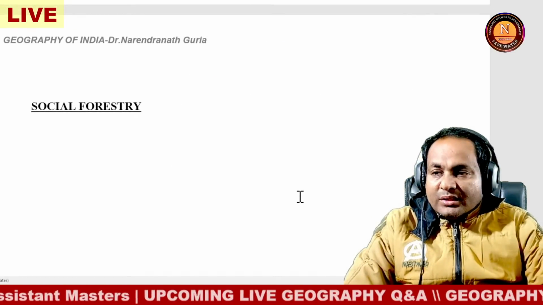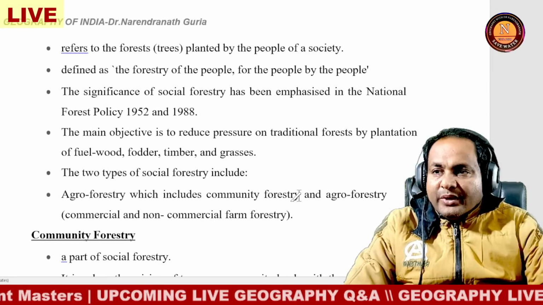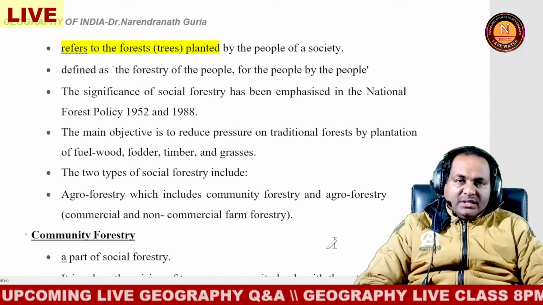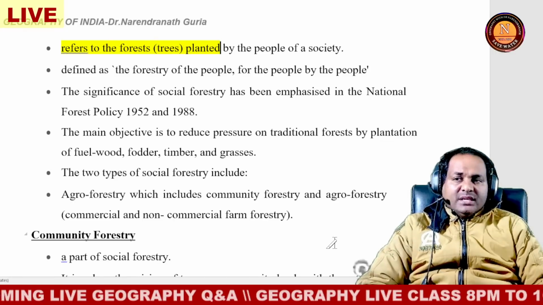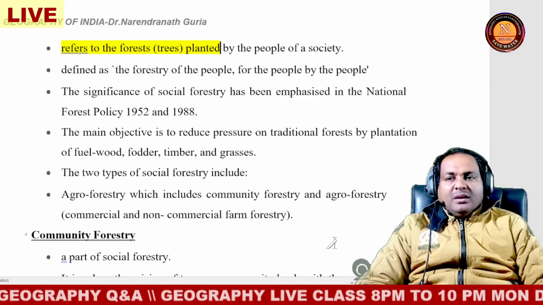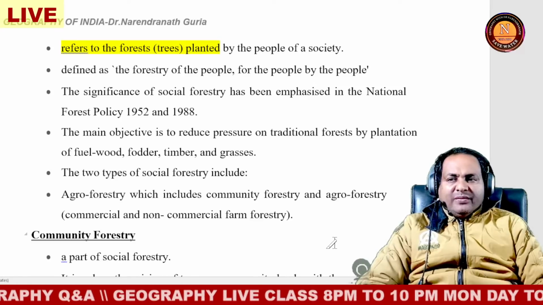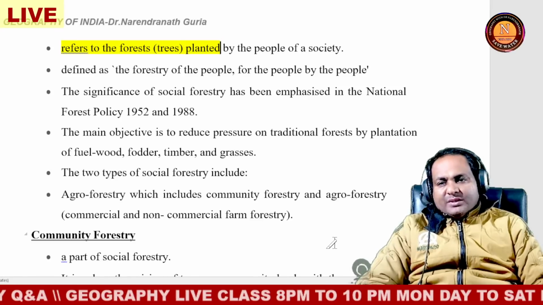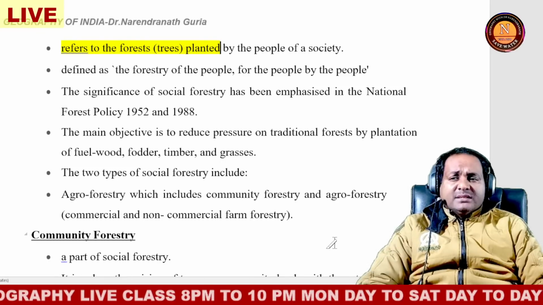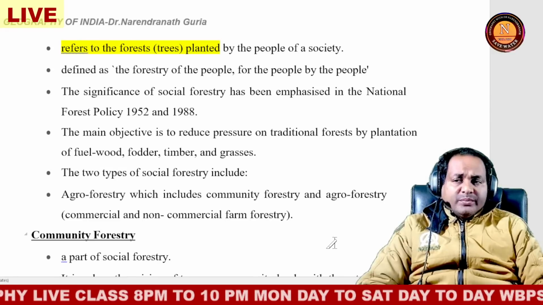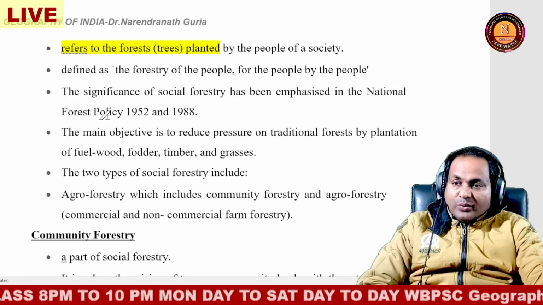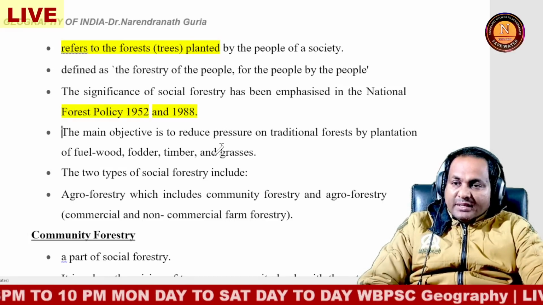And also there is social forestry. Social forestry basically refers to forestry planted by the people of the society. That defines the forestry of the people, by the people, for the people. So the significance of social forestry has been emphasized in the National Forest Policy 1952 and 1988, both policies, the 1952 and 1988.